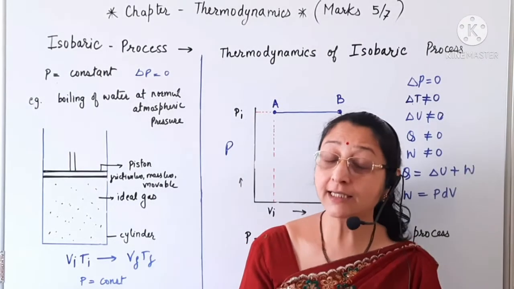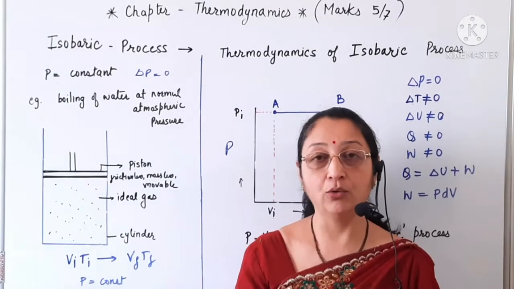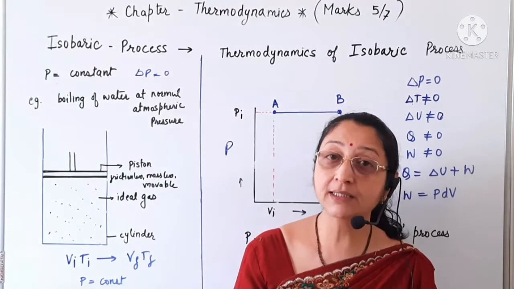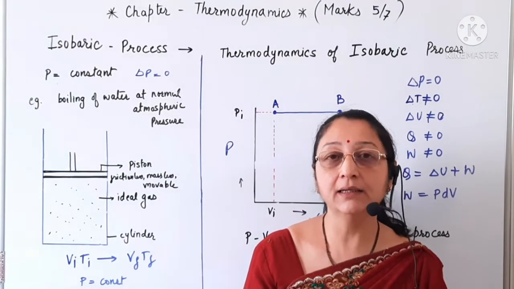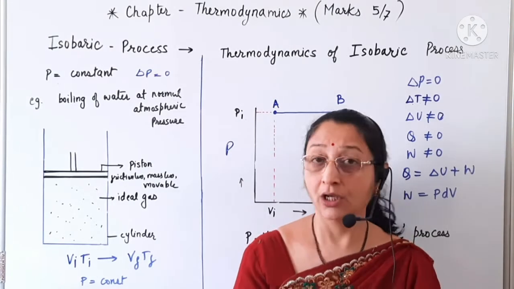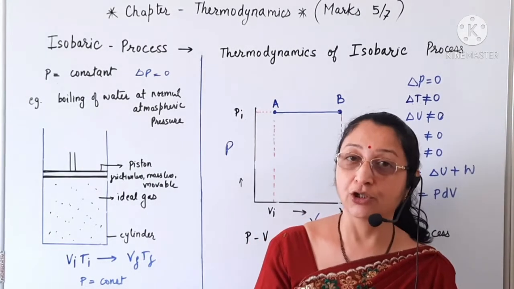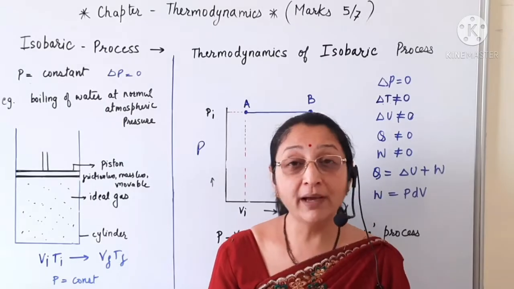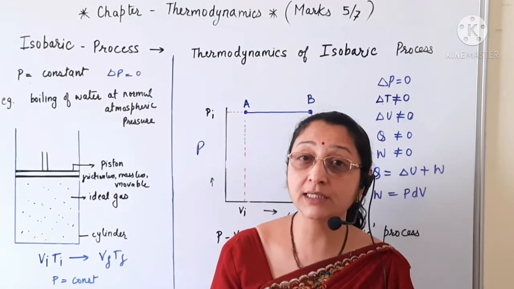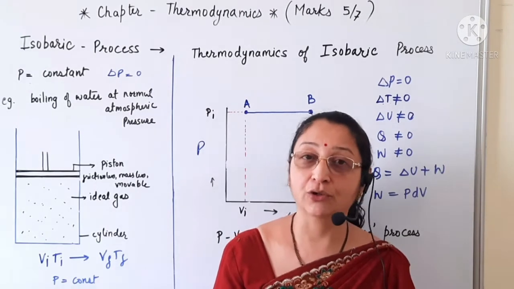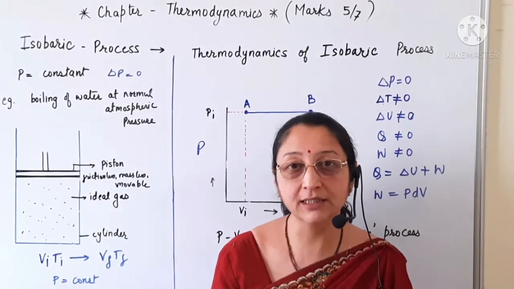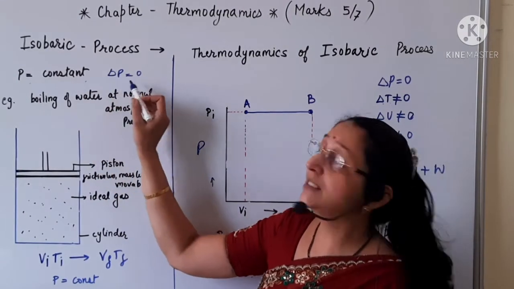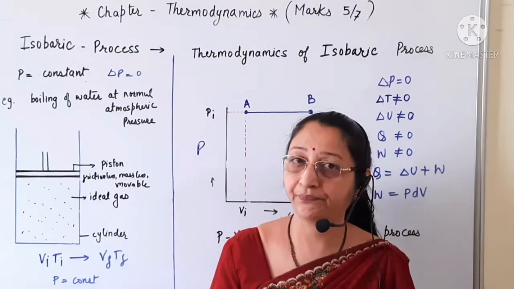Hello friends, in the last lecture we discussed the isothermal process, wherein the temperature remains constant and the other state variables change. Now in today's lecture we are going to discuss the isobaric process. The isobaric process is a thermodynamic process in which the pressure of the system remains constant. That is, P is equal to constant, therefore the change in pressure is 0.